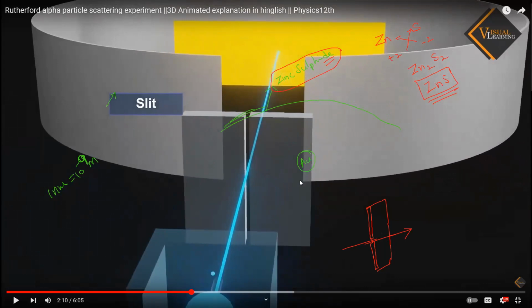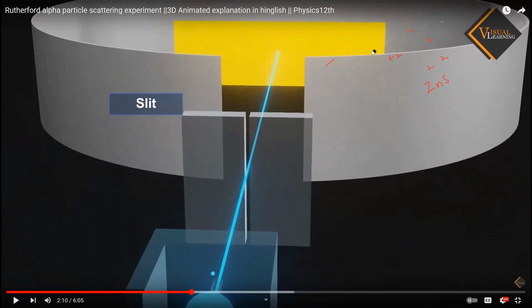I hope you all understand. If you understand this experiment, then the observations are very easy. This experiment has to be in our brain to study the observation, the conclusion, and the model of Rutherford. So please remember that.